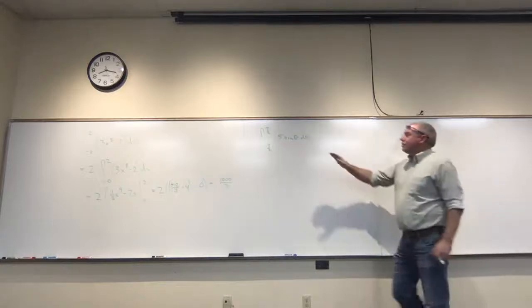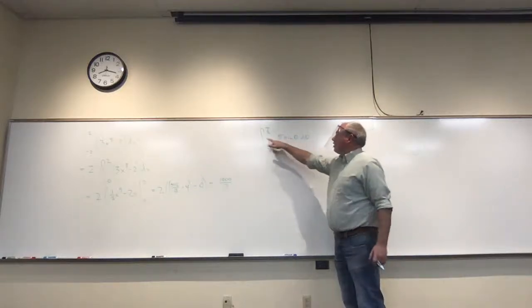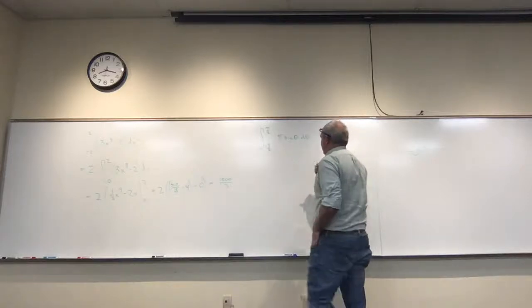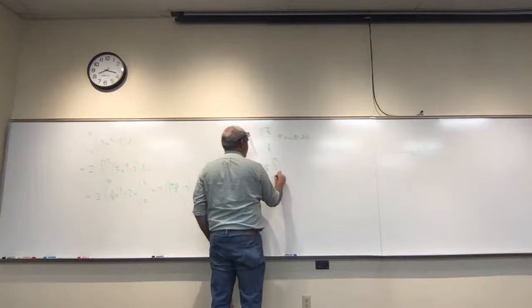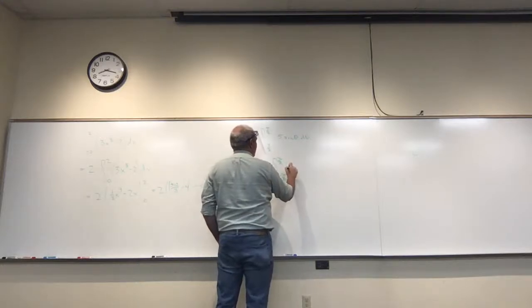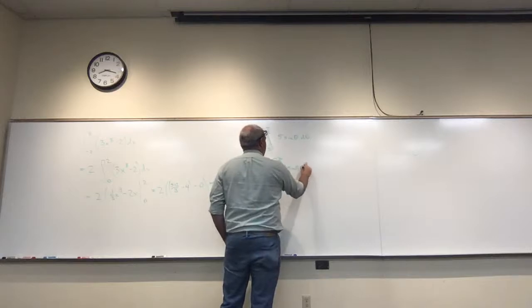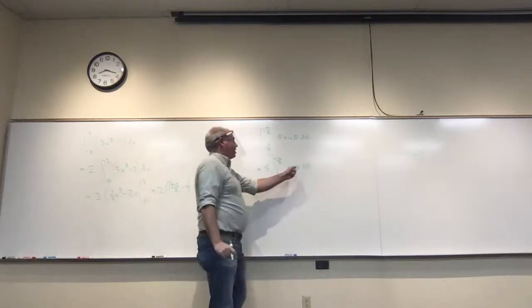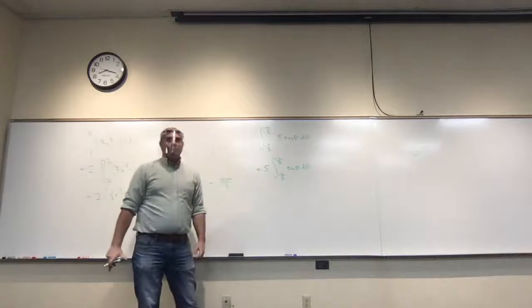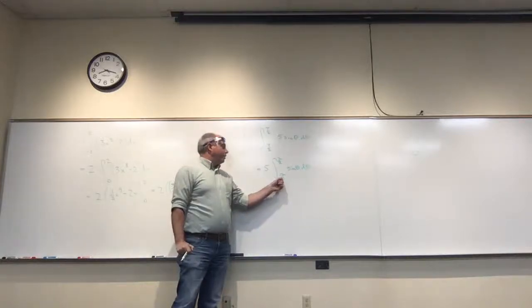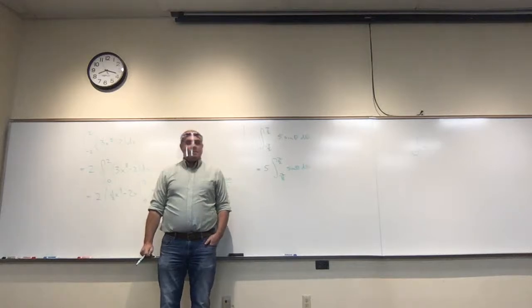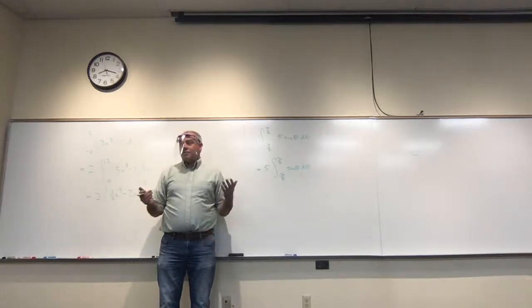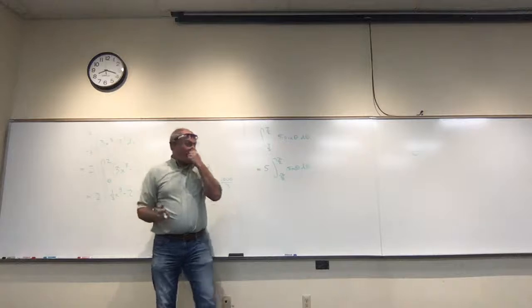Okay, so now that we know that this is an odd function, I could always take the 5 out if I wanted to. So I have 5 times the integral from negative pi over 2 to pi over 2 of sine theta d theta. This is an odd function, but what happens if you integrate an odd function over a symmetric interval? It's just 0. And why is that?